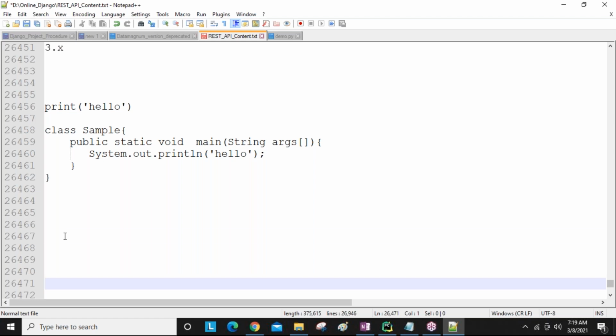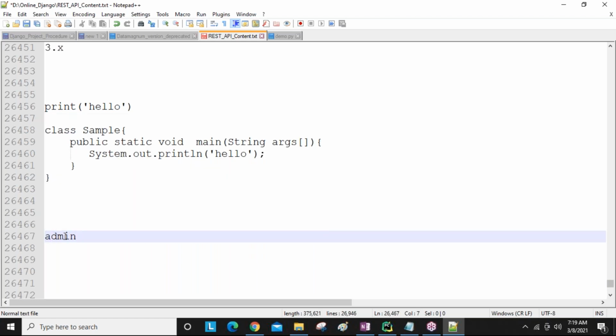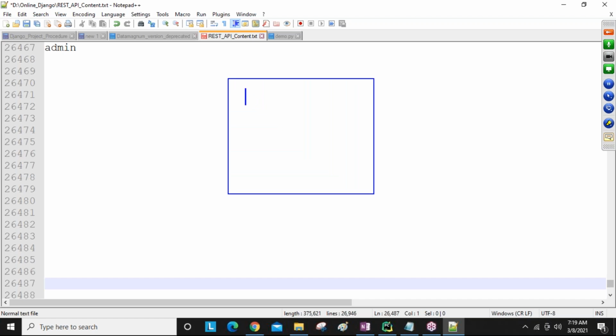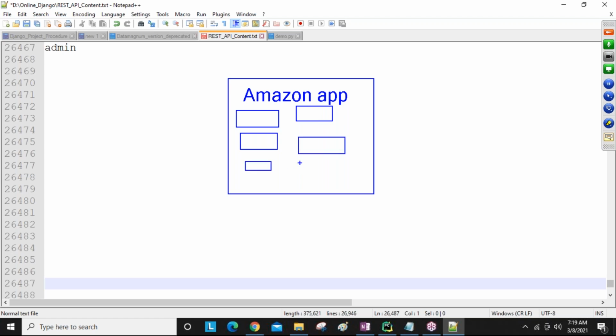One of the best applications is the admin application. You can take any application, guys, and the admin application is required. For example, I'm going to take here an Amazon application. In this Amazon app, all the information of item 1, item 2, item 3, products information is stored. For example, different mobile brands are displayed here. Whatever presentation we are developing is all displayed here.